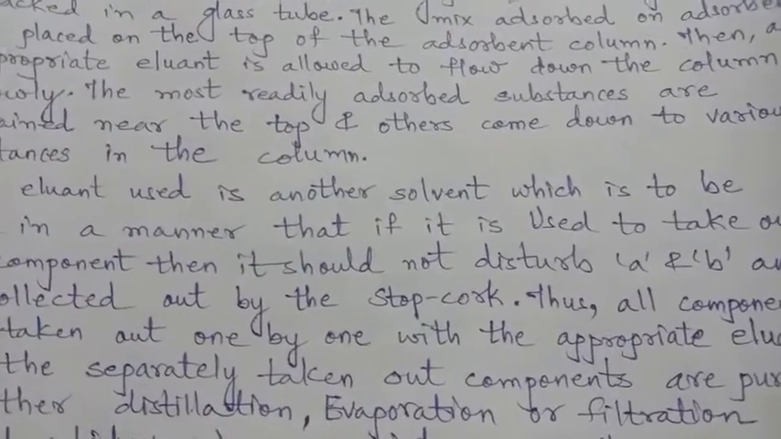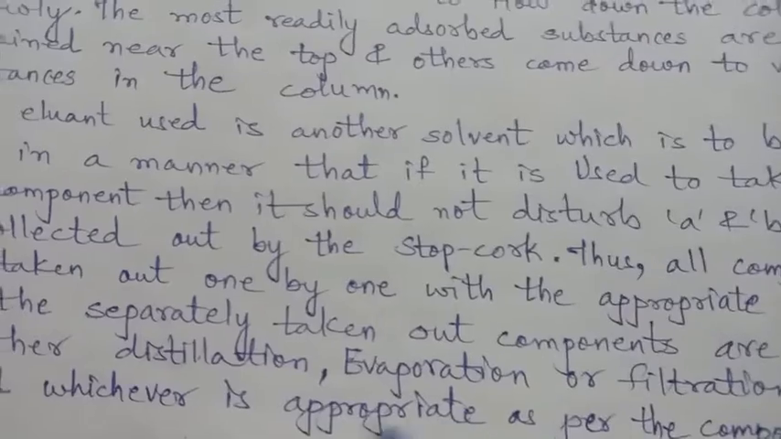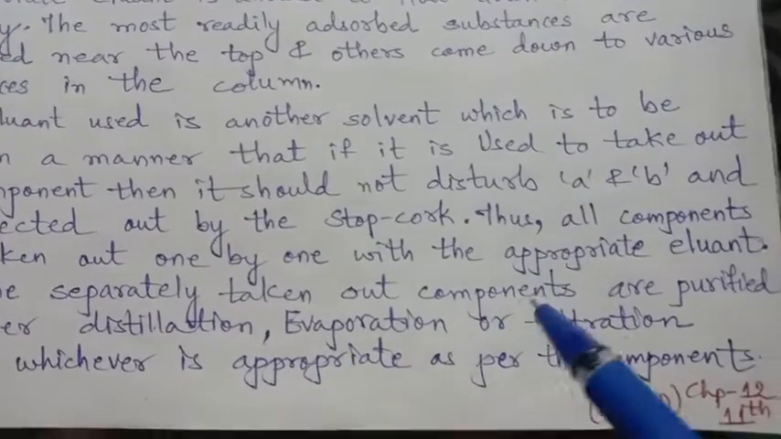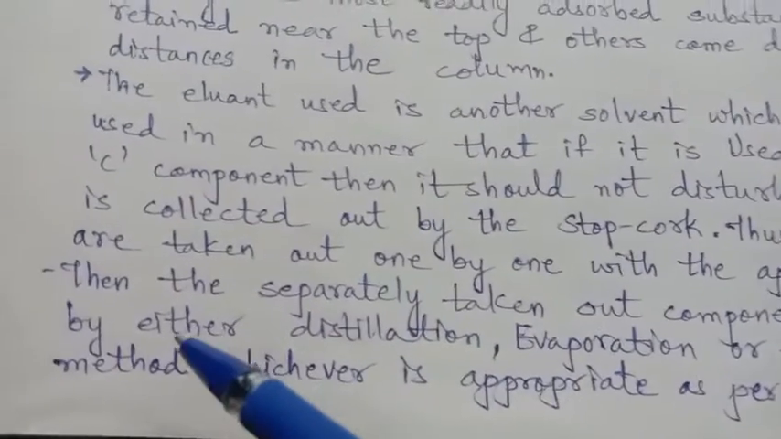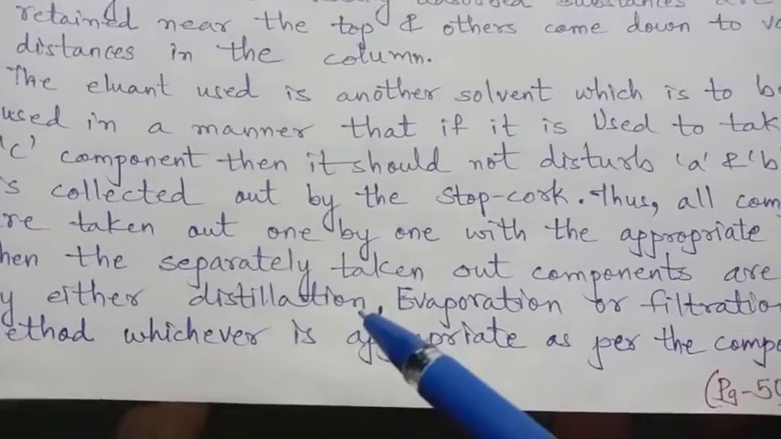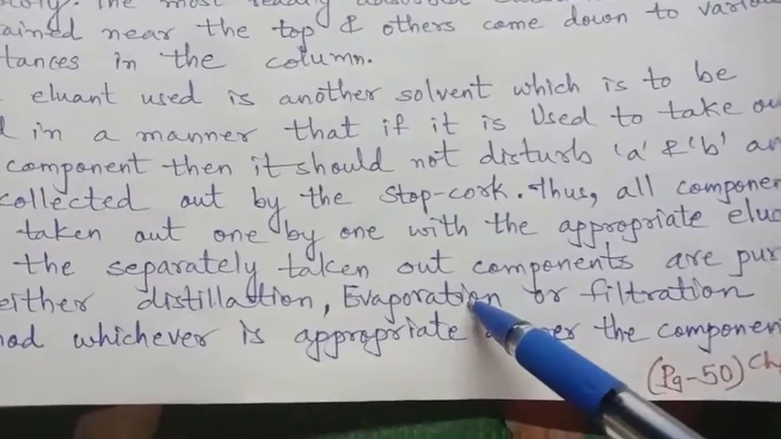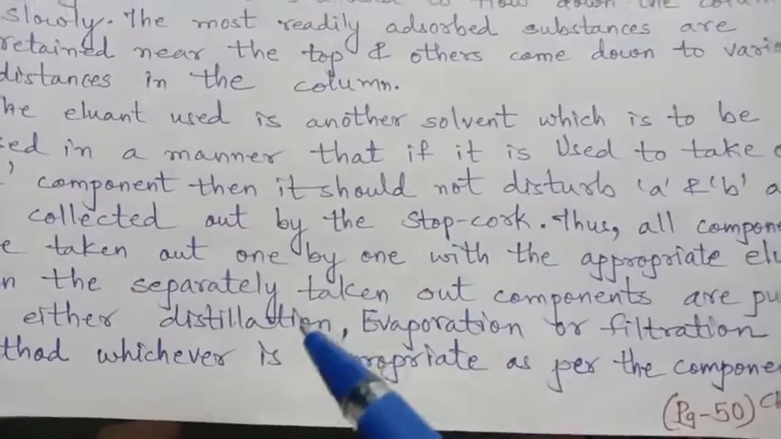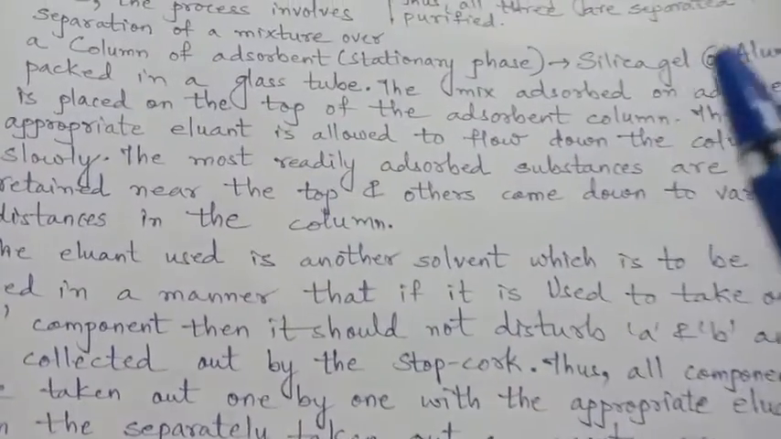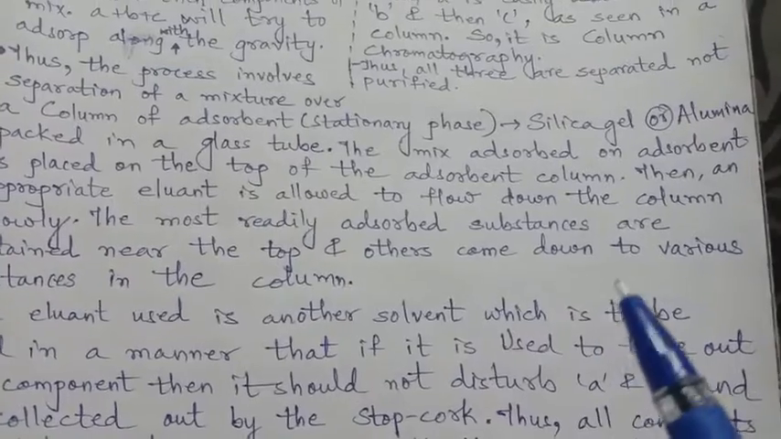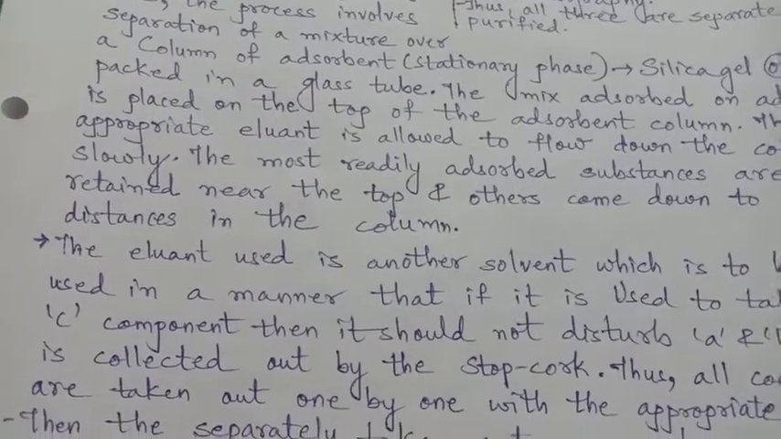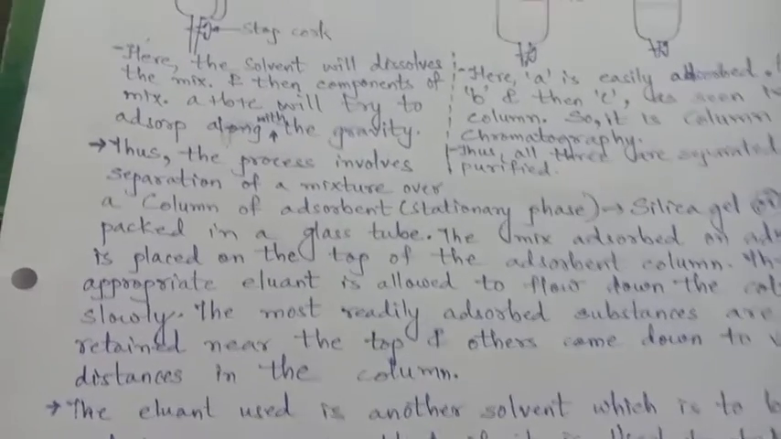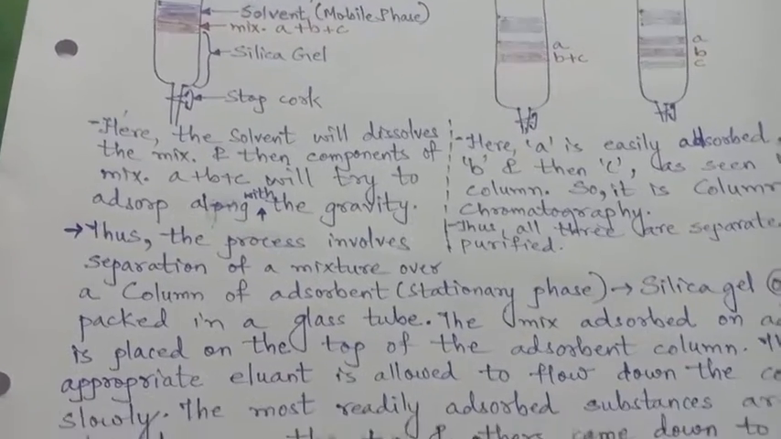And at last, this is only the separation. So at last what will happen? Whatever components are taken out are then purified by other methods which we have discussed: distillation, evaporation or filtration. And then the appropriate components are purified and attained. So this is about column chromatography, right? And somewhat about paper chromatography.